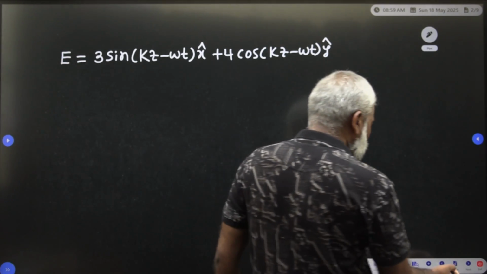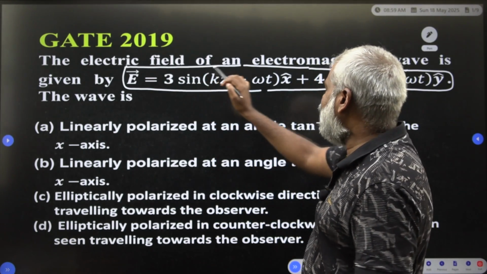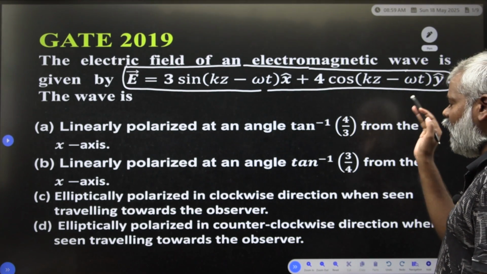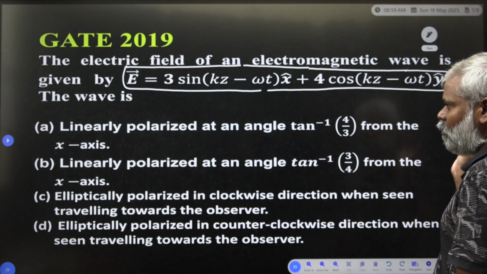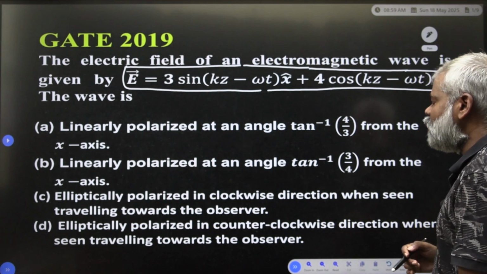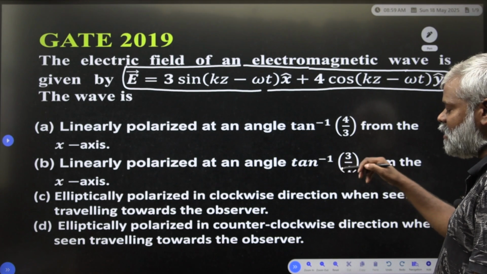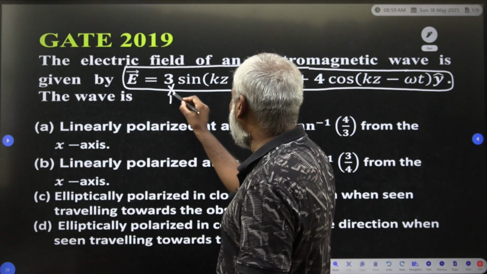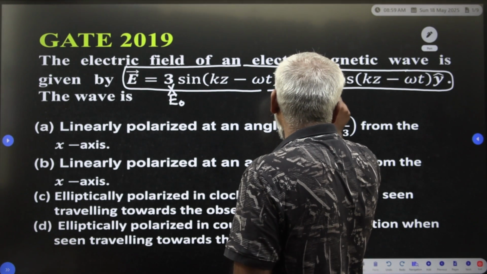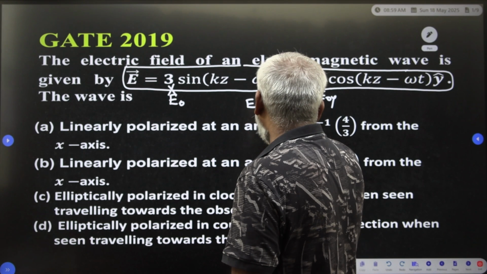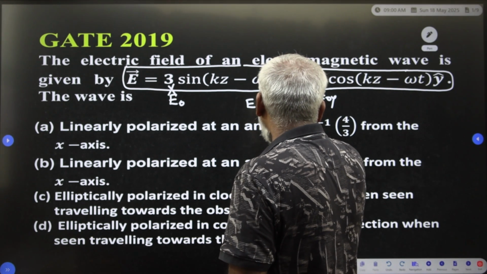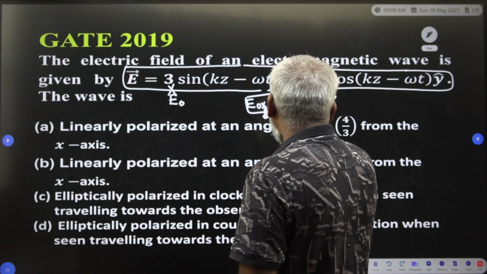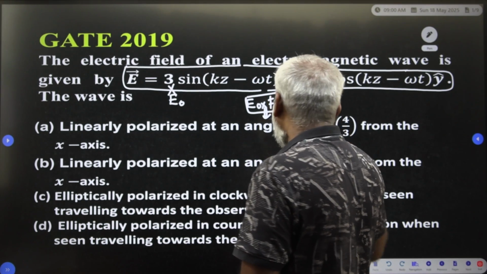The wave is given. Whether it is linearly polarized or elliptically polarized, based on the question itself, this is E0x and this is E0y. E0x is not equal to E0y, and such a type of polarization we call elliptical polarization.